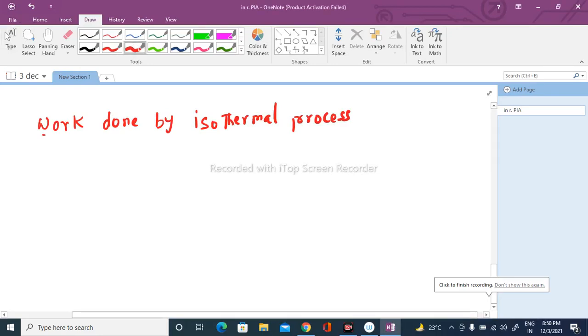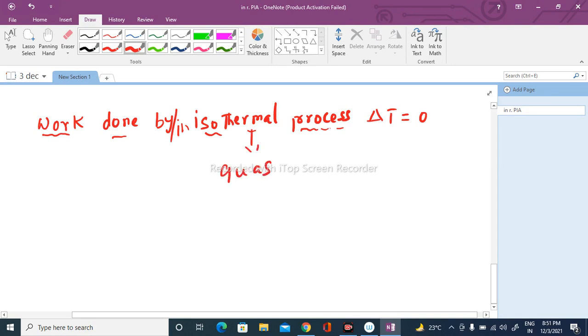What is the work done by or in an isothermal process? In an isothermal process, the temperature remains constant, that is delta T is equal to 0. This is also known as a quasi-static process.